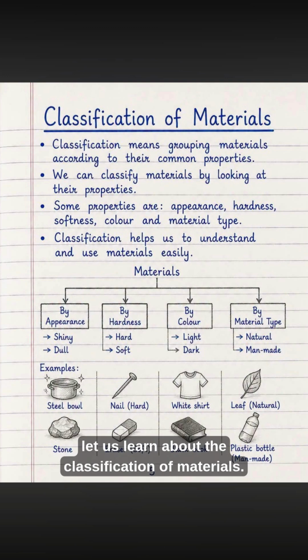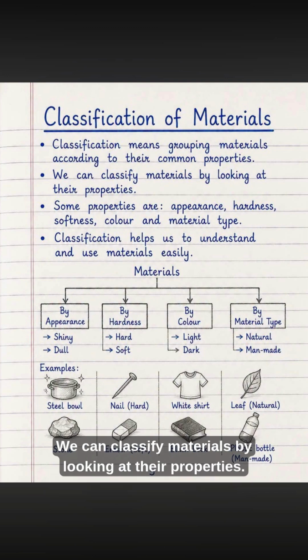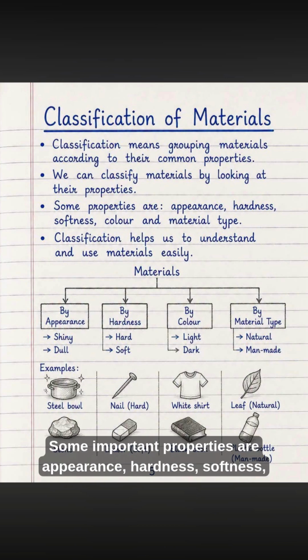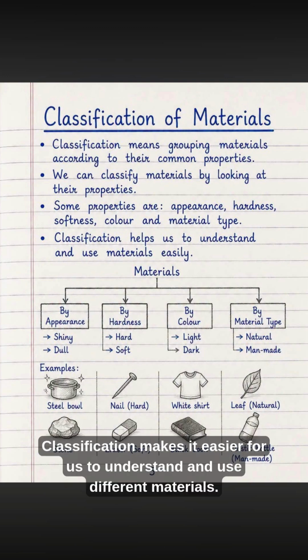Now let us learn about the classification of materials. The word classification means grouping things according to their common properties. We can classify materials by looking at their properties. Some important properties are appearance, hardness, softness, color, and material type. Classification makes it easier for us to understand and use different materials.